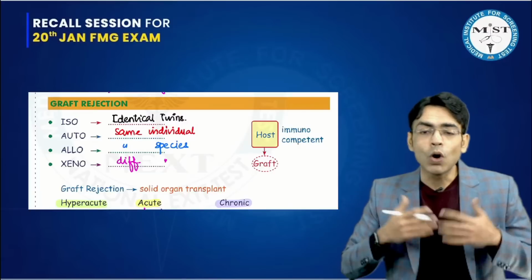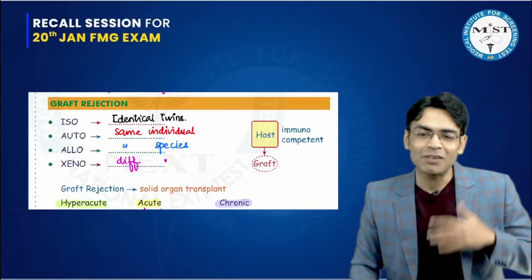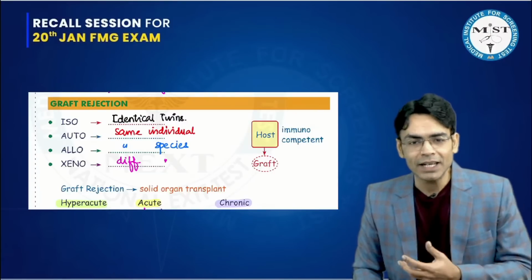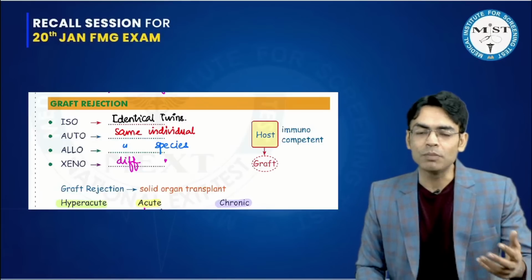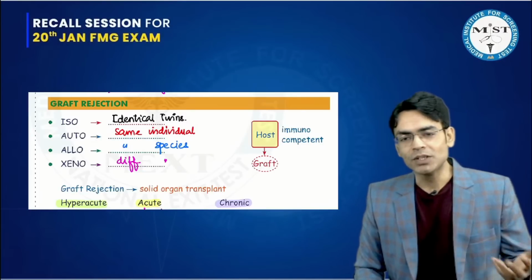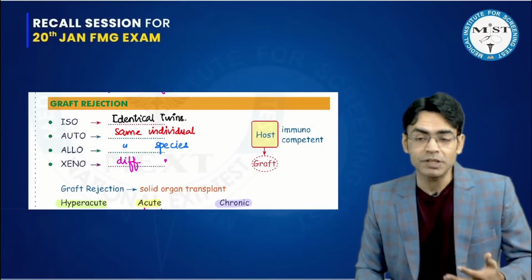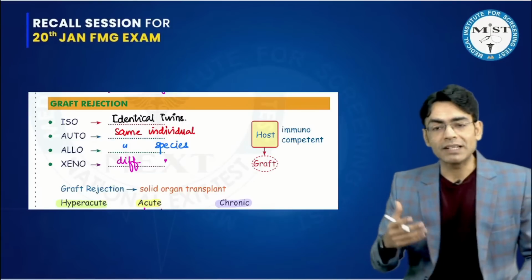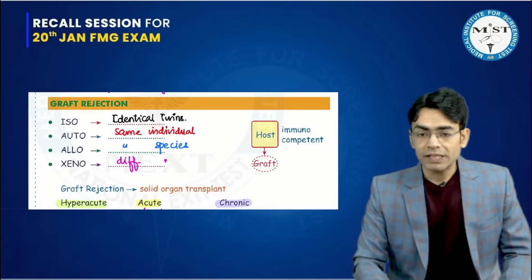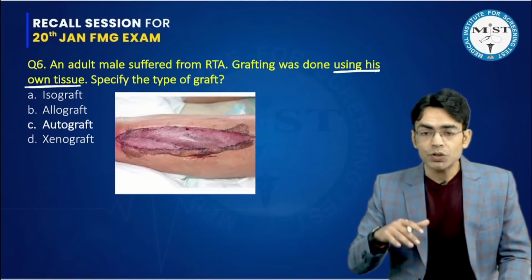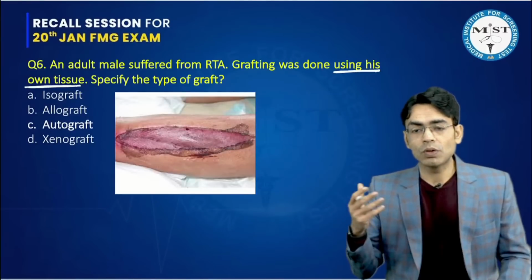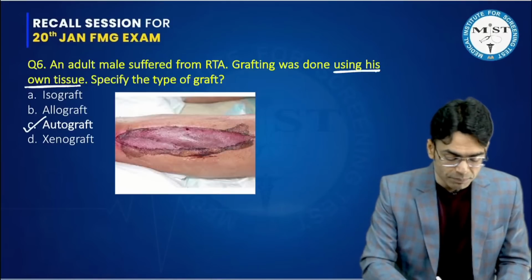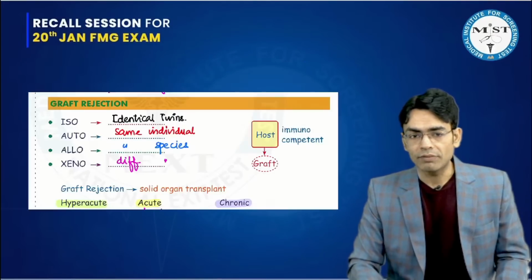And in that, everyone knows that there are 4 kinds of graft: iso, auto, allo, and xeno. Iso means identical twins, auto means same individual, allo means same species, and xeno is when the grafting is done between 2 different species, like we are doing the valvuloplasties. So that is xeno. Because they have said in the question that the same tissue has been taken, same person, so if it is within the same individual, it is going to be an autograft. So very simple, the answer is autograft here.